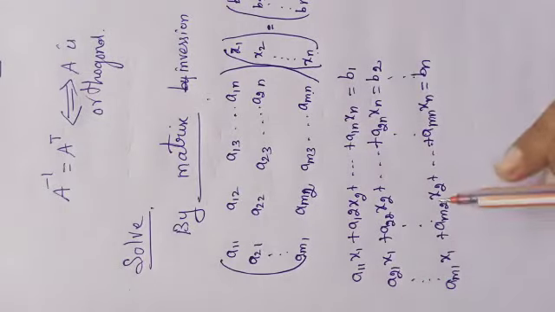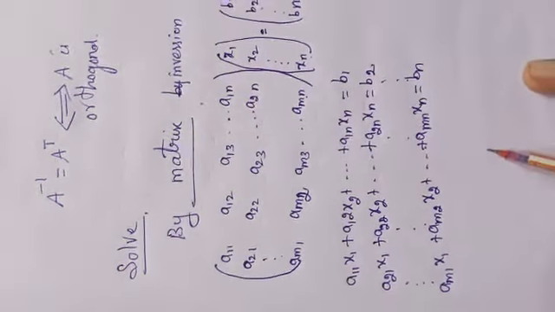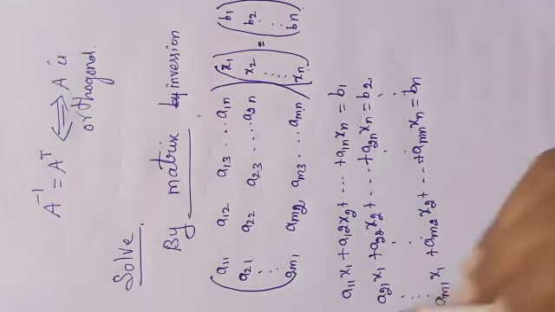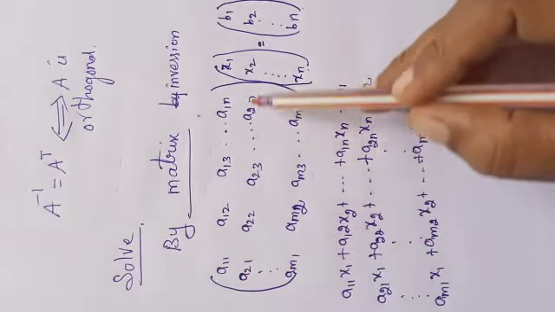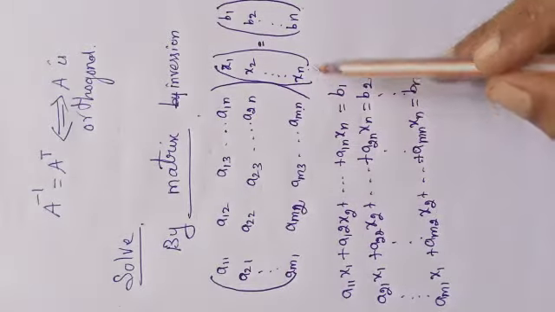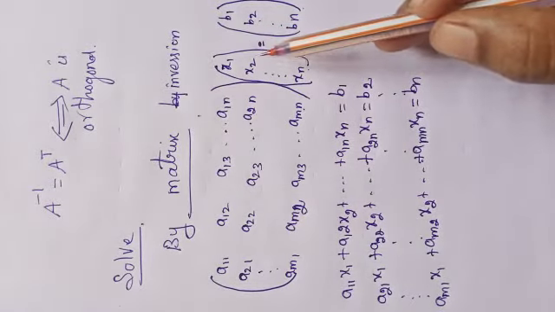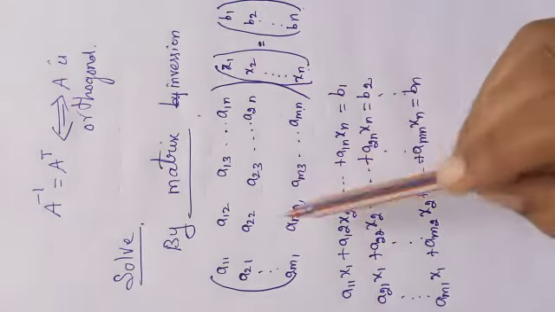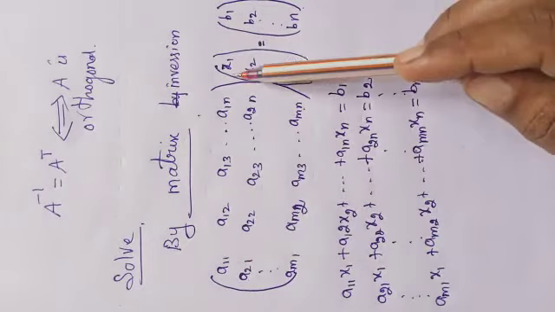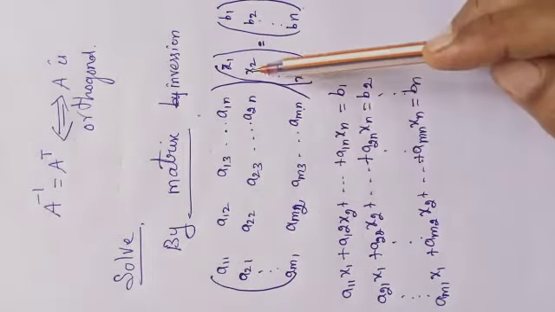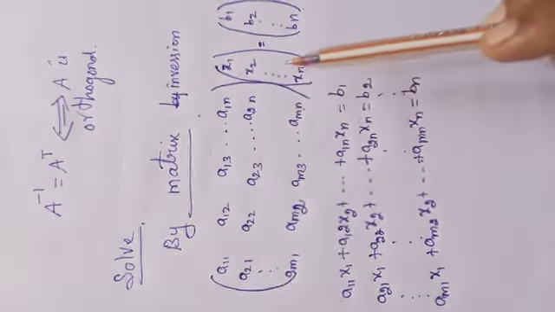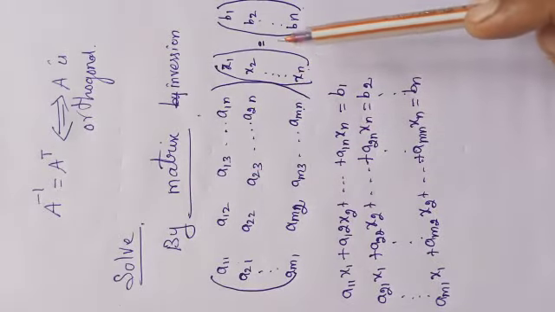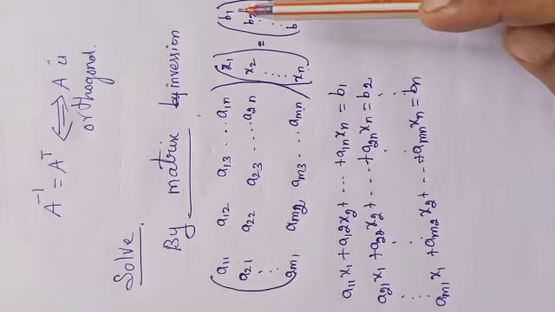This equation we can write in matrix form. The coefficients should be in order, all the coefficients, into x1, x2, etc. xn, equal to the constant values. Now multiply: a11 into x1 plus a12 into x2 plus a13 into x3 plus etc. a1n into xn will be equal to b1.